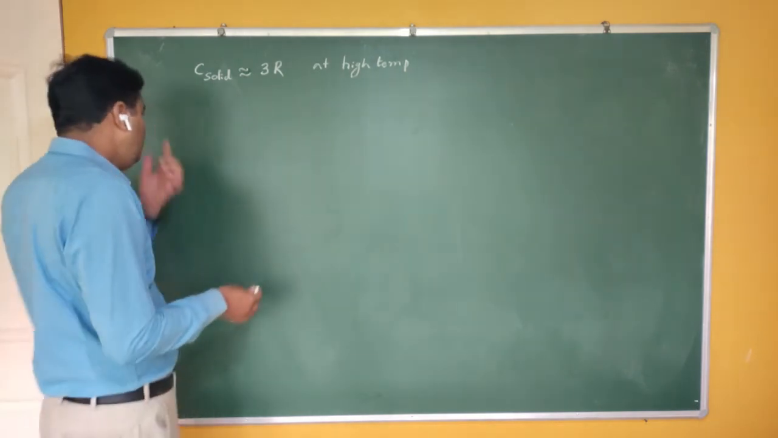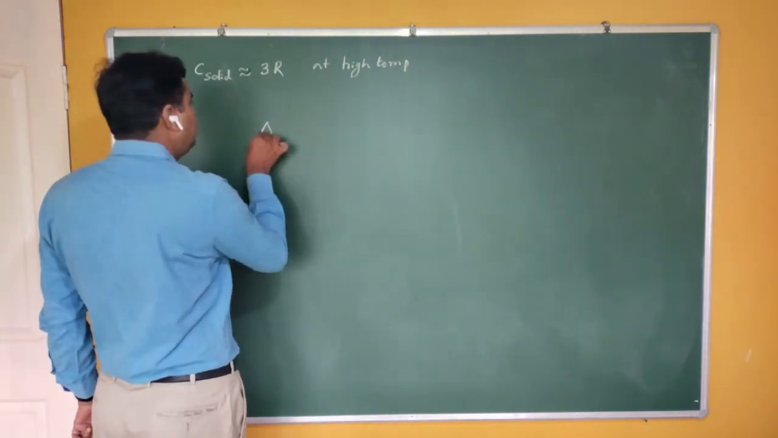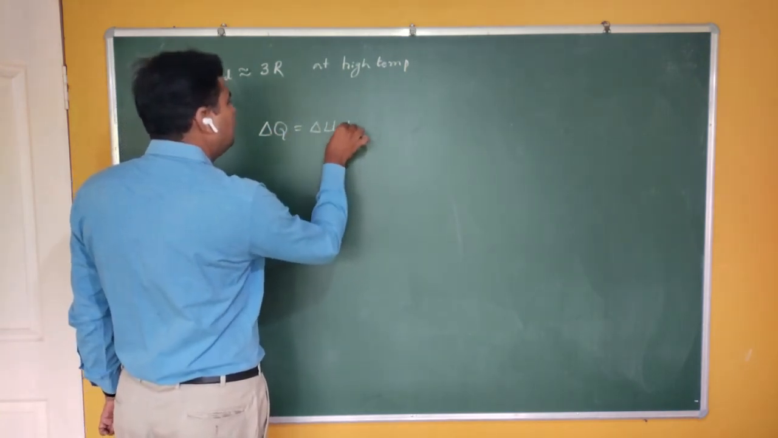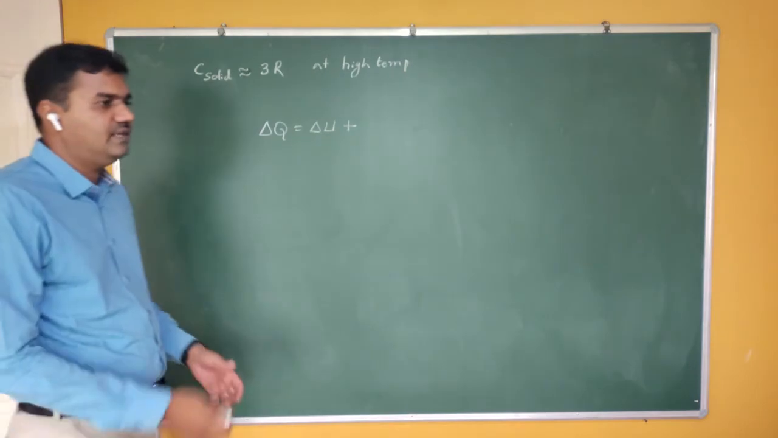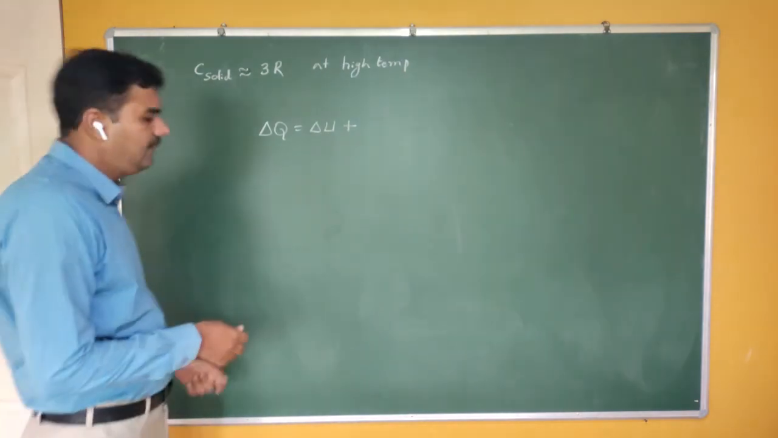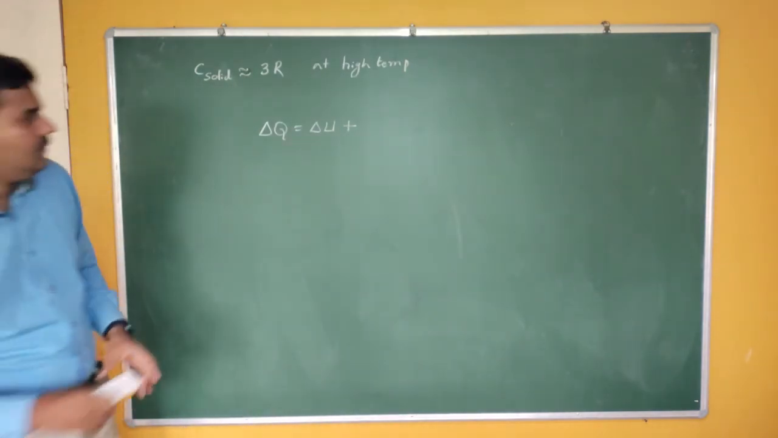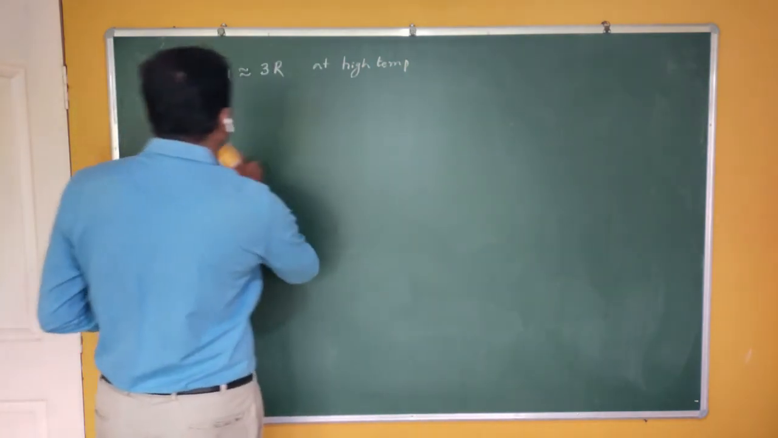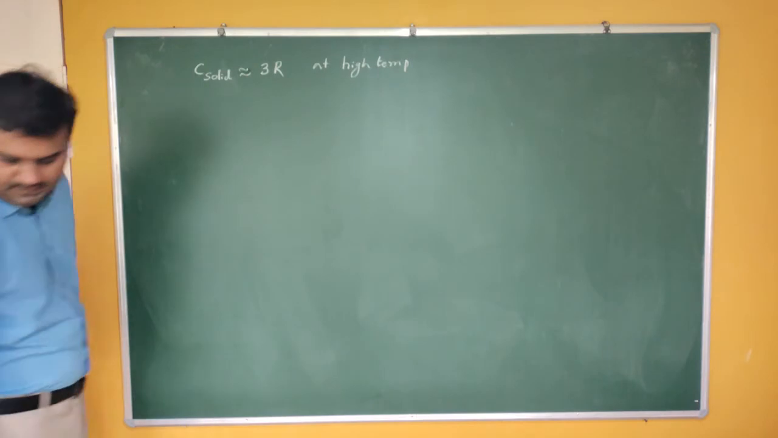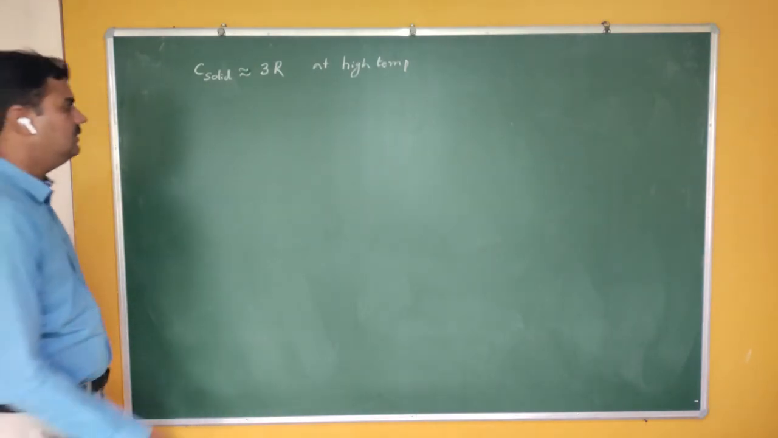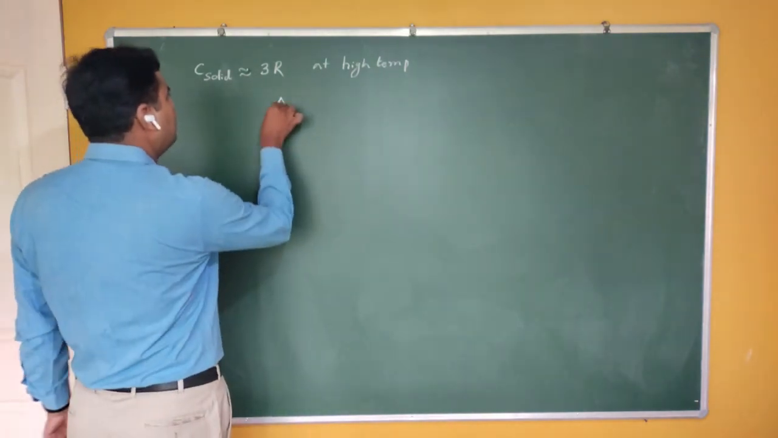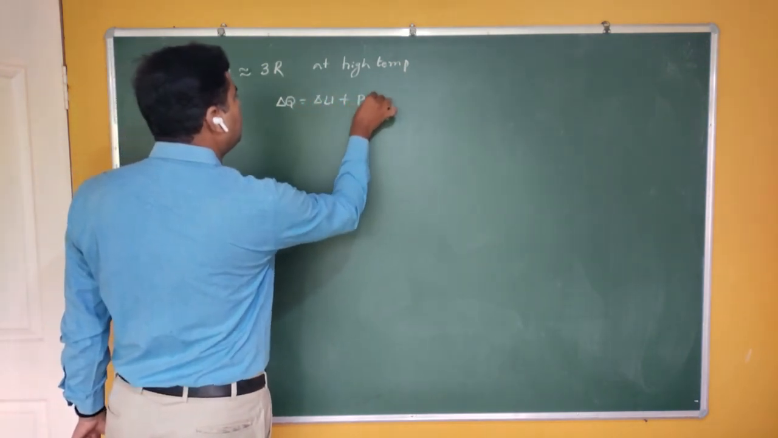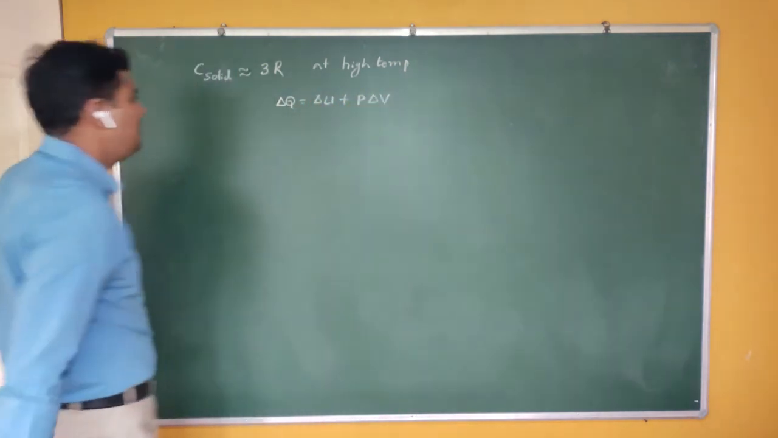So what is the first law of thermodynamics? Delta Q is equal to delta U plus delta W. Let me start with it: delta Q is equal to delta U plus delta W, that is nothing but P into delta V.